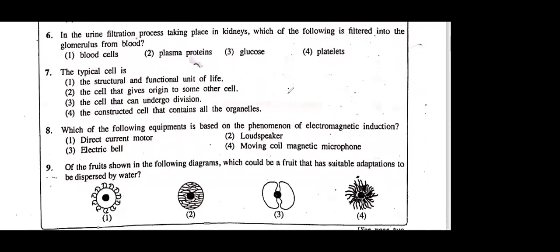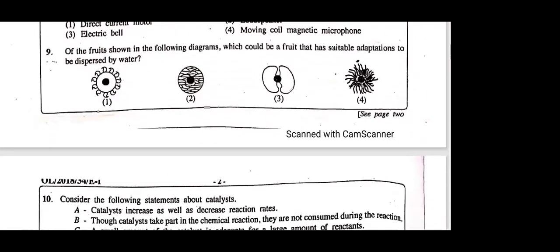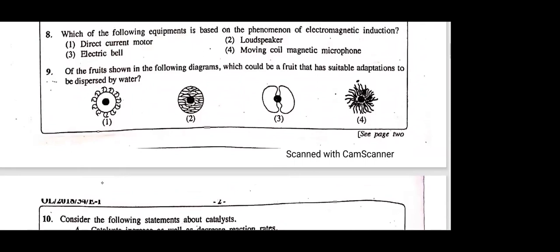Then you can see, they have given a question from cell. Now this is question number 9. Again from what? Dispersal of fruits and seeds. 9th MCQ also from this. Who can tell me the answer for the 9th MCQ? Nisula? Vinuka? Second answer. Herat? Second answer. Good.